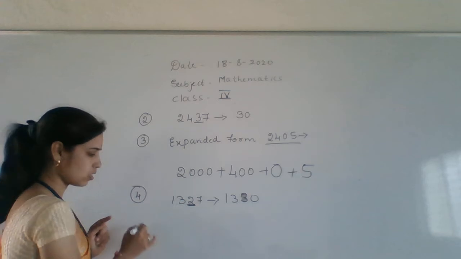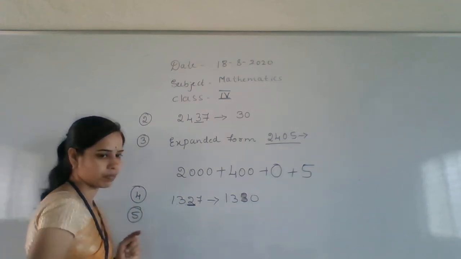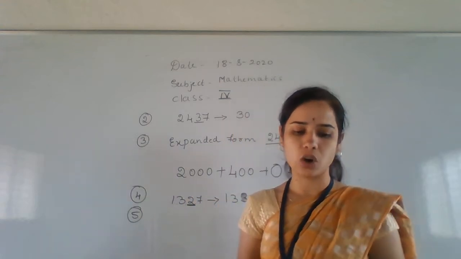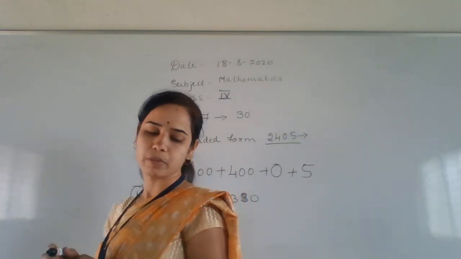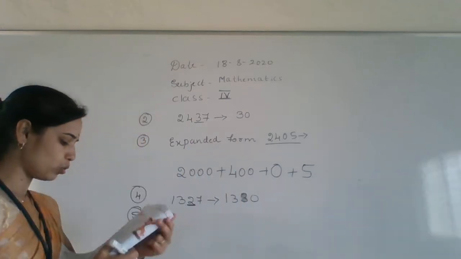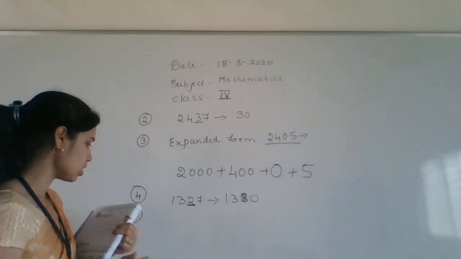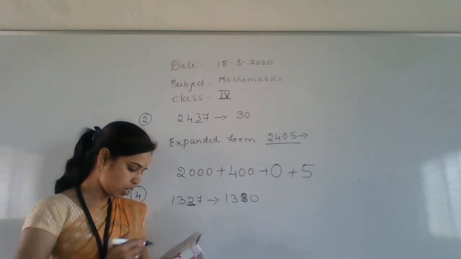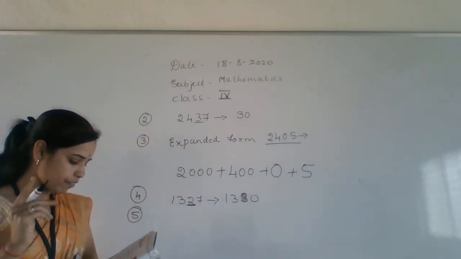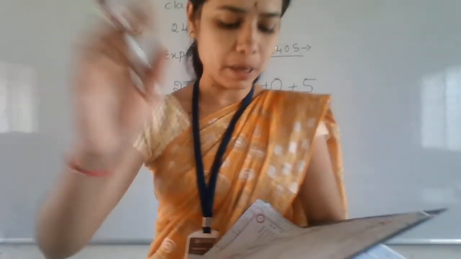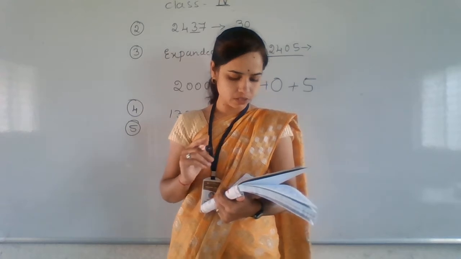Then next, fifth question. Write the following numbers in ascending order. Ascending order means small number to big number. Write this one, children. I am not going to write the questions. Why? Because it will take time. That question is there in your textbook. You have to see that textbook. Directly I am going to write the answer. First try to read the numbers, children. What are those? First one,